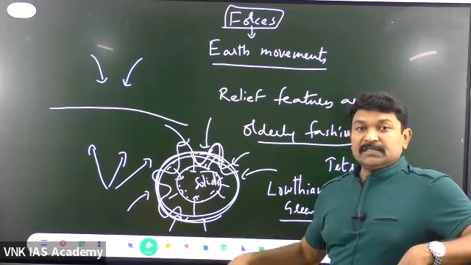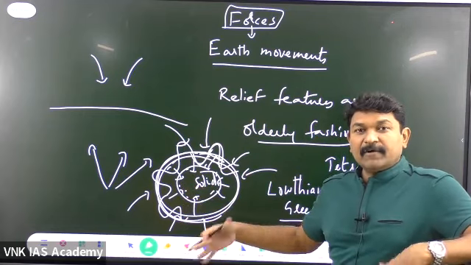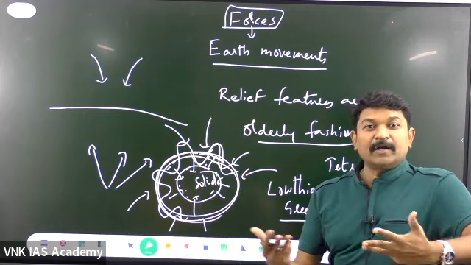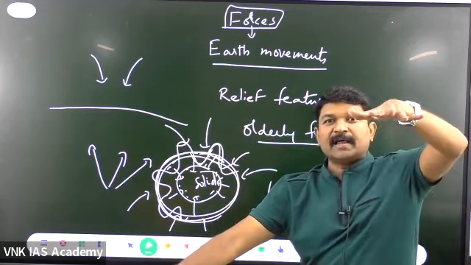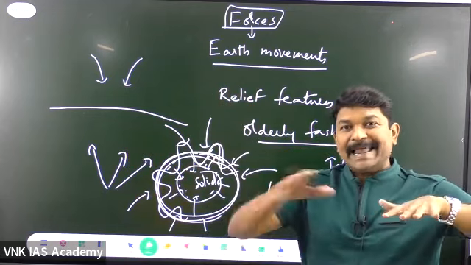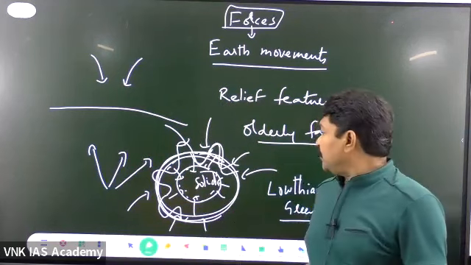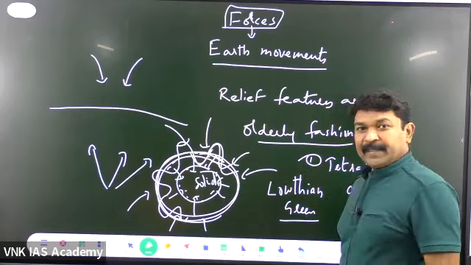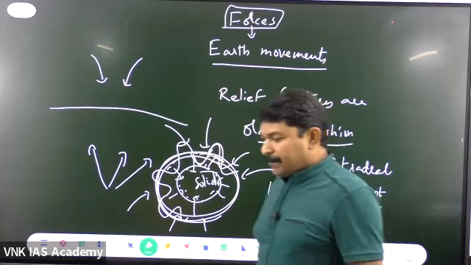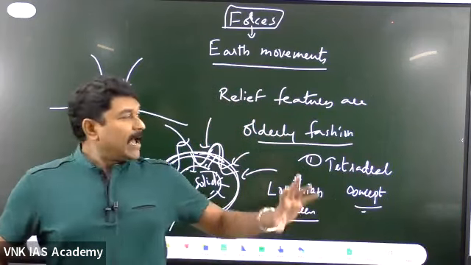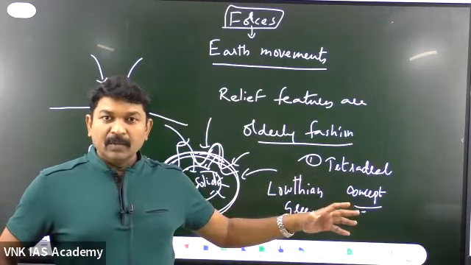Now, the modern side: is it the one that has happened for the evolution of the landforms? What are the landforms? Like continent is a landform, ocean is a landform. The land which got depressed is called the ocean. The land which is not depressed and is elevated is called the continent, right? This is a landform. One concept which is talking about the formation of the continents and the oceans is the tetrahedral. Is it a valid or a proven principle that all the landforms of the present generation have formed like this only? No. The modern concepts.